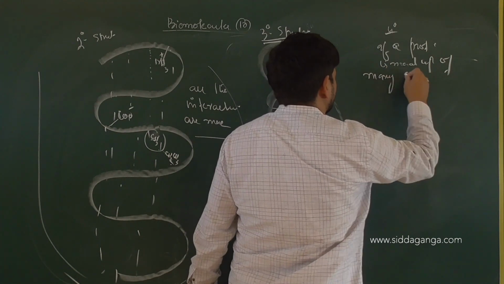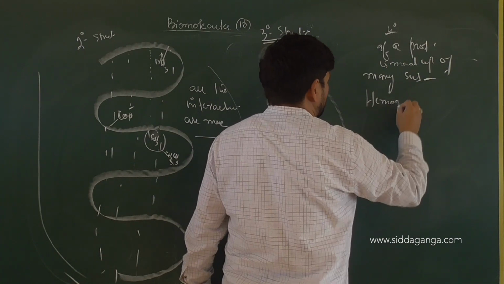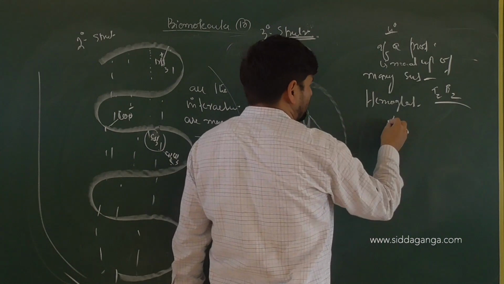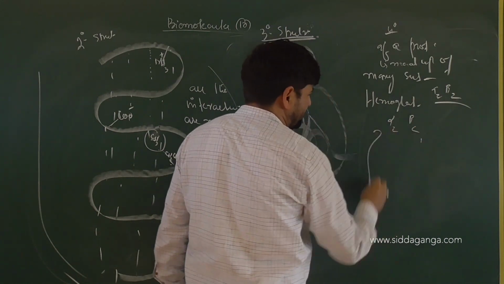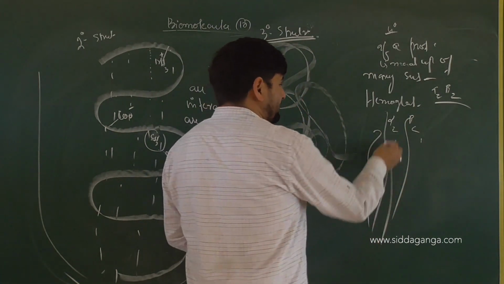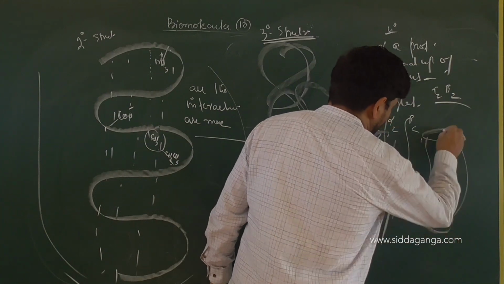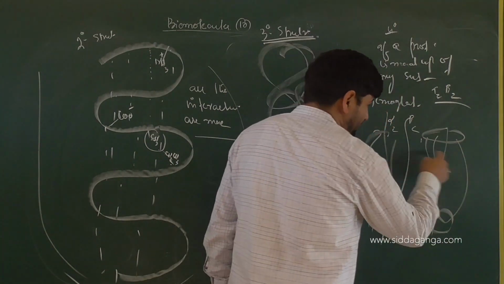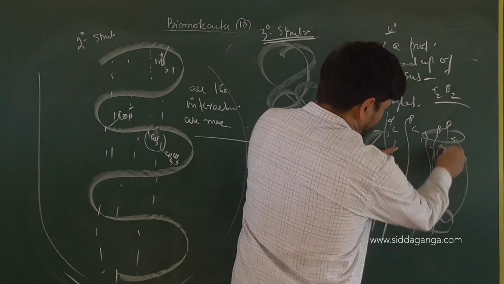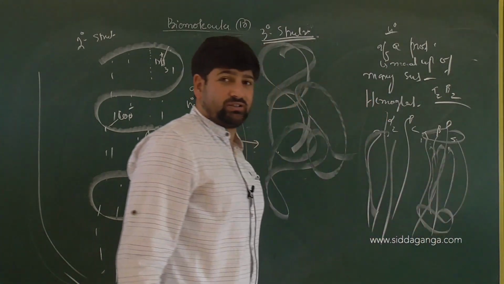Like in hemoglobin, you have alpha 2, beta 2 subunits, right? And how do these interact? Alpha 2, beta 2 interact. These are different chains. They will interact with further forces, further interactions, and then lead to a structure which is not actually a cylinder, it is made up of 2 alpha chains and 2 beta chains, in which on the inside you will have the non-polar regions and outside, exposed, will be the polar regions.